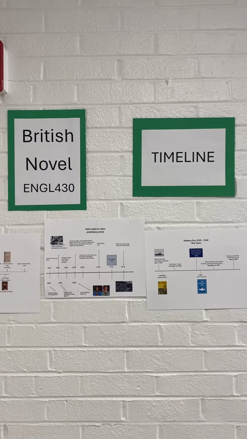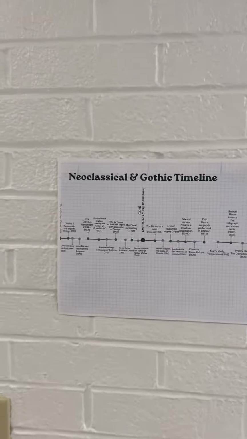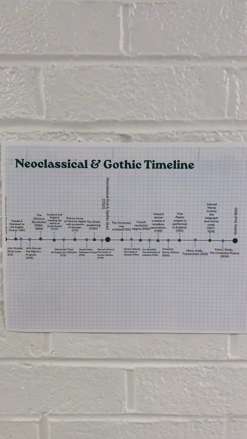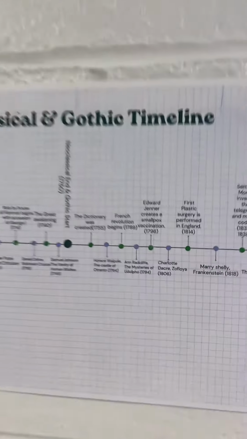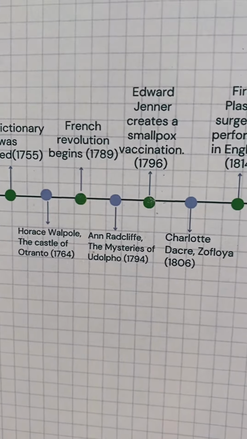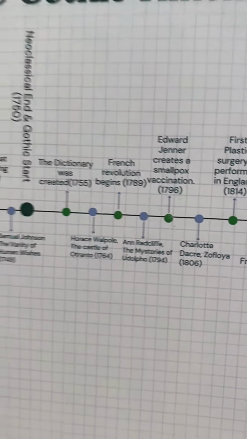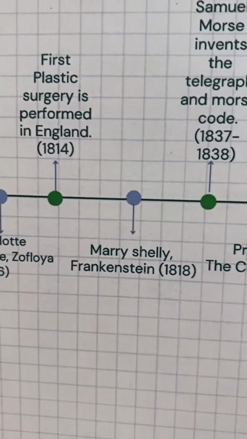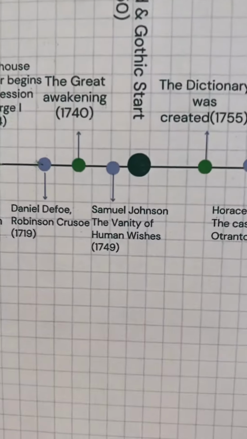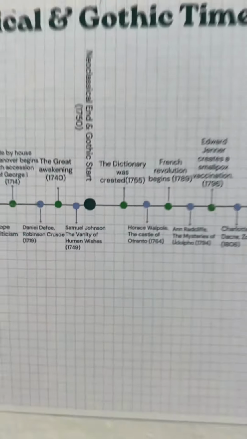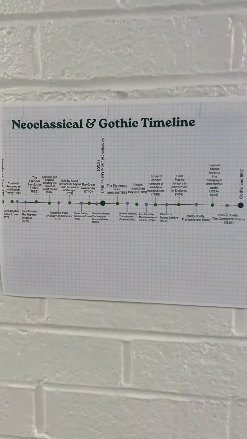Hey, let's take a look at our British novel timeline. Okay, we start here with the neoclassical and Gothic period. This is where we get some Ann Radcliffe, which is an important name that we're going to be looking at. And we also have Mary Shelley's Frankenstein, which is also important. And we can of course see Samuel Johnson was also a part of this time. So that's our first one.